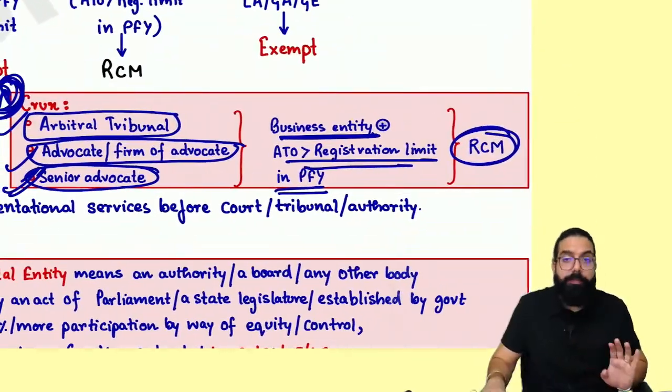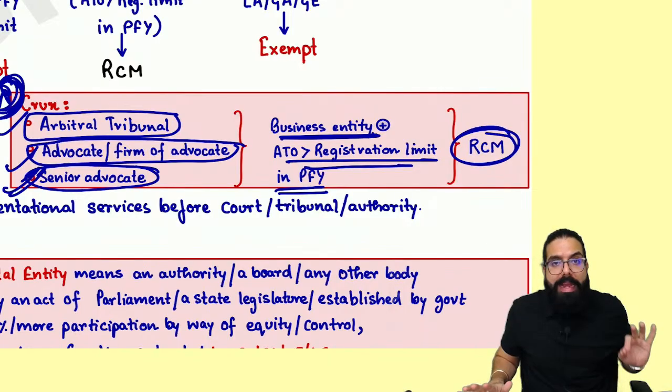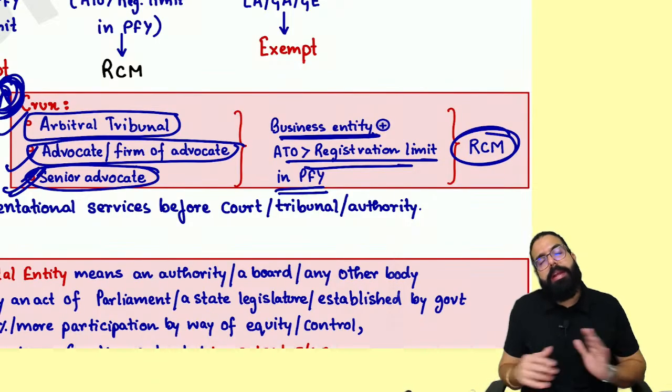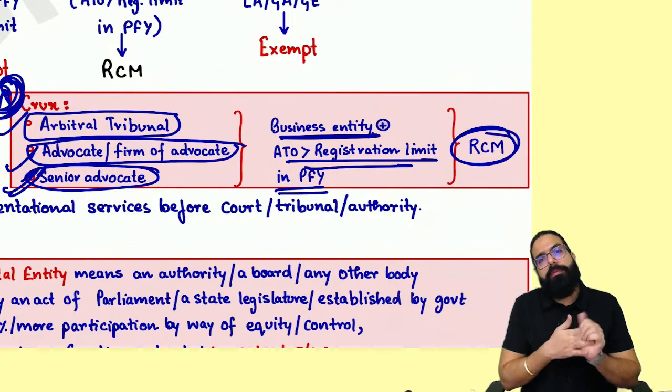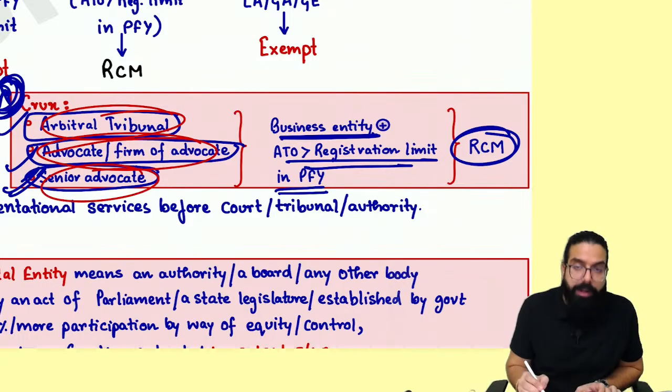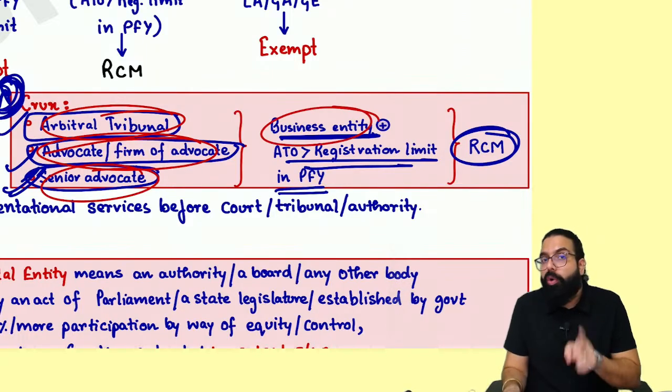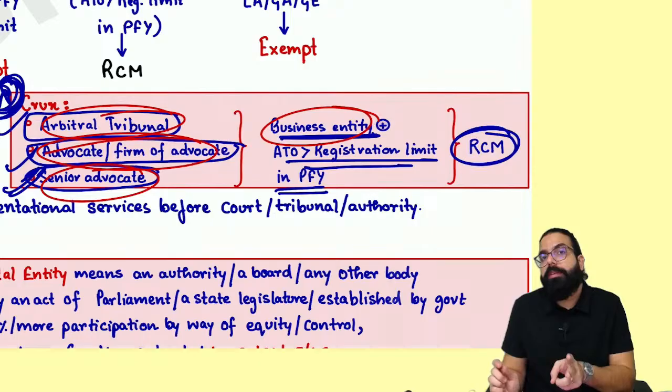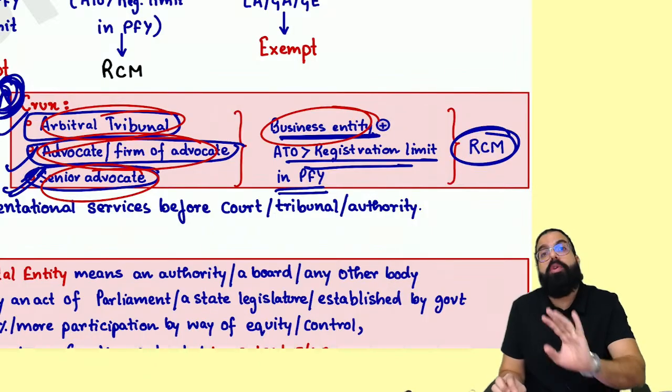Legal services. Baba, remember one thing. Any entity doing business is always called a business entity. So if I am giving advocate services, arbitral tribunal, advocate, senior advocate services to a business entity, don't see current year turnover, don't see whether the business entity is registered in the current year, nothing. You only see the last year.